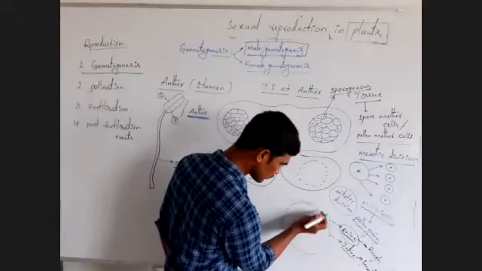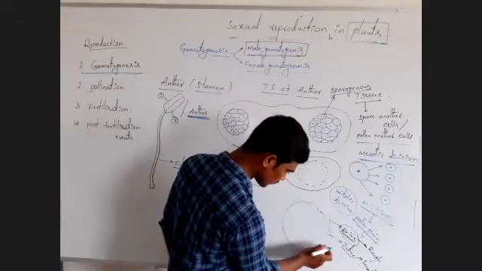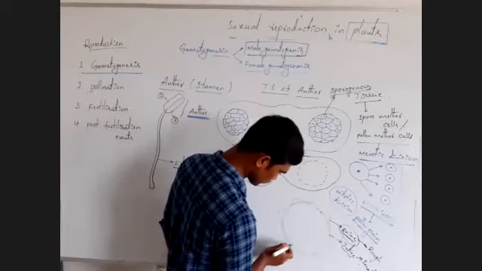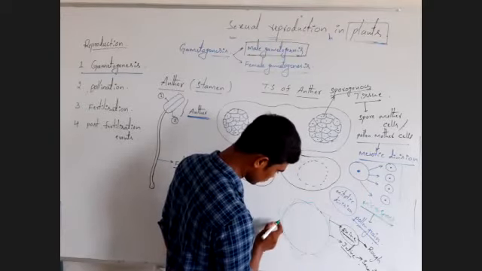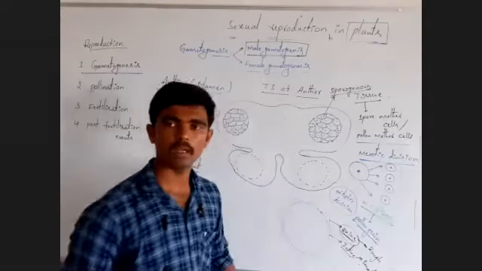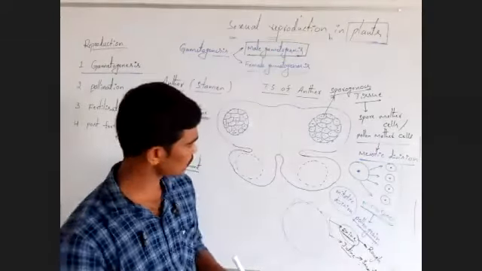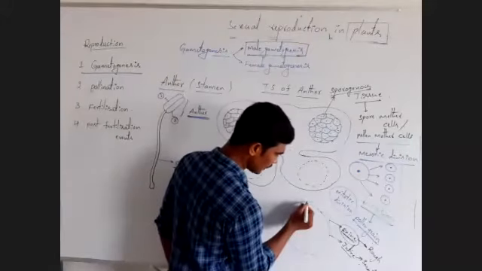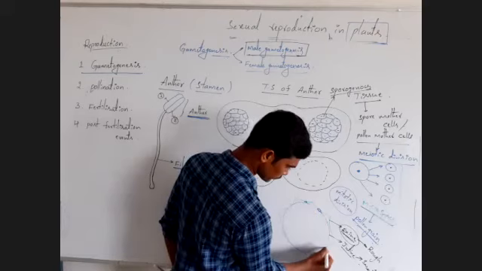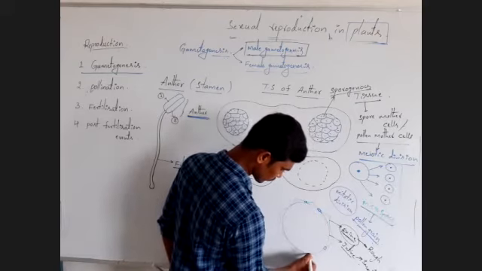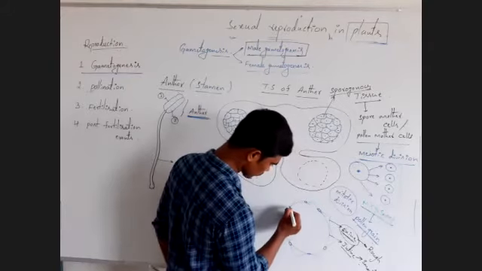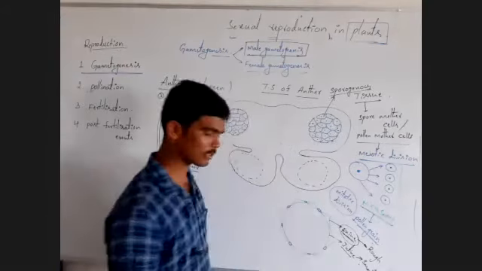Here, like this. At some places, here and there, exine is absent, like this. At those places, small pore-like structures appear like this.